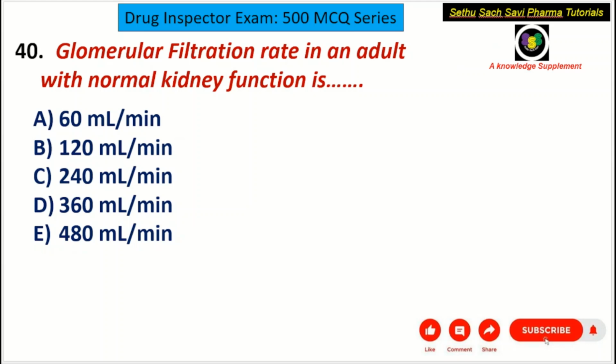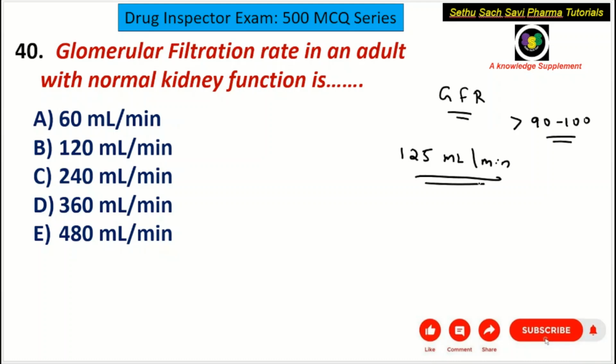Now moving to the last question of the day, the glomerular filtration rate in an adult with normal kidney function. That was the question. So glomerular filtration rate is abbreviated as GFR. It tells how well your kidney is working. Ideally it should be more than 90 to 100 ml per minute in a person with normal kidney function. Specifically, the value is 125 ml per minute.